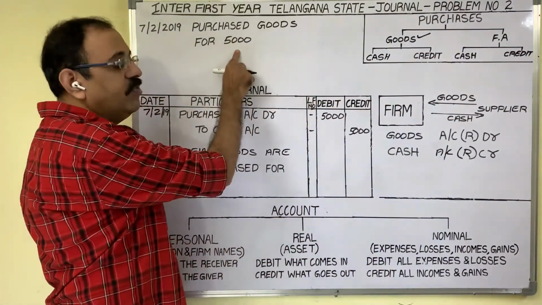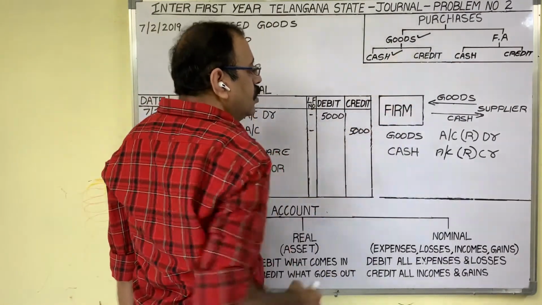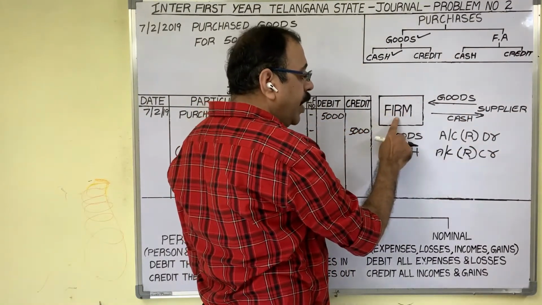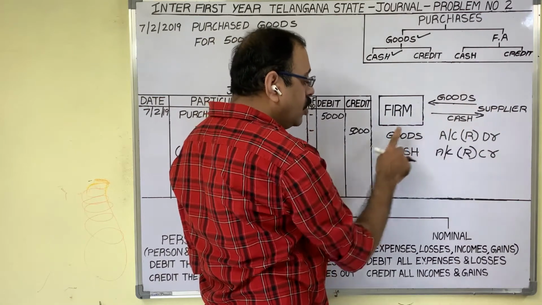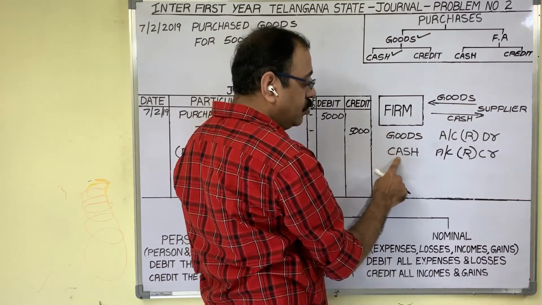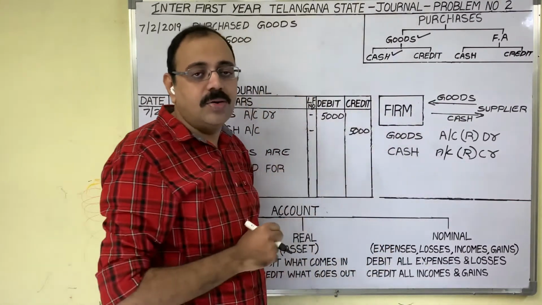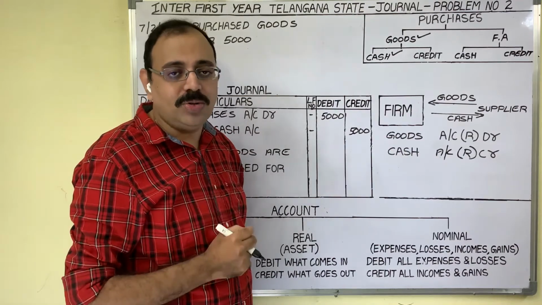Supplier's name is not given. Means this is cash purchase. From supplier, goods are coming and we paid cash to him. Cash is going. Two accounts are goods account and cash account. Both are assets. Both come under real accounts. Real account rule is debit what comes in, credit what goes out.